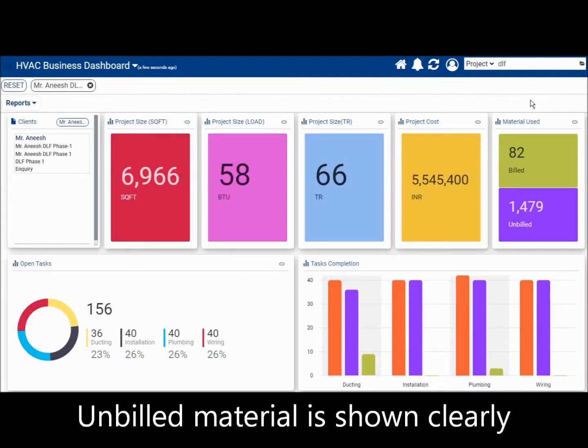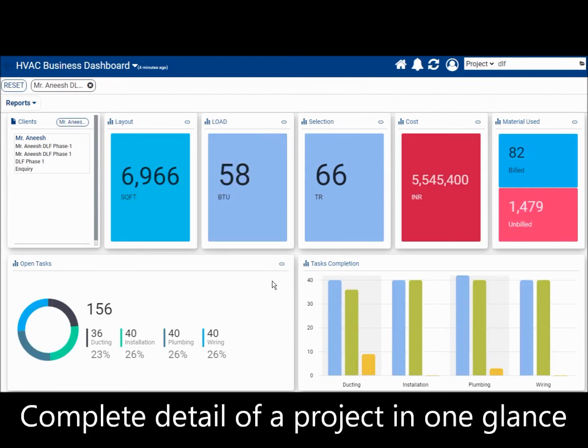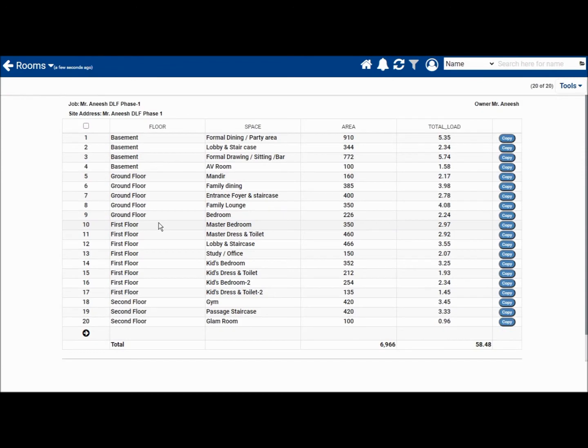Back to the dashboard, notice that the billed material has been placed in a separate box. This material still needs to be billed. Let us now review other aspects of this project. Total area of the project is shown here. Click to view detailed layout.